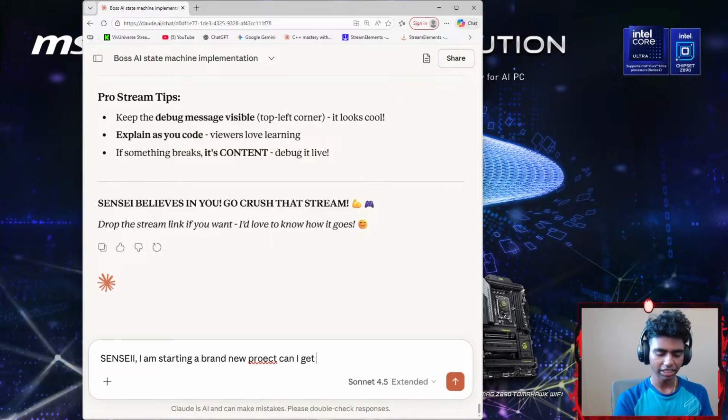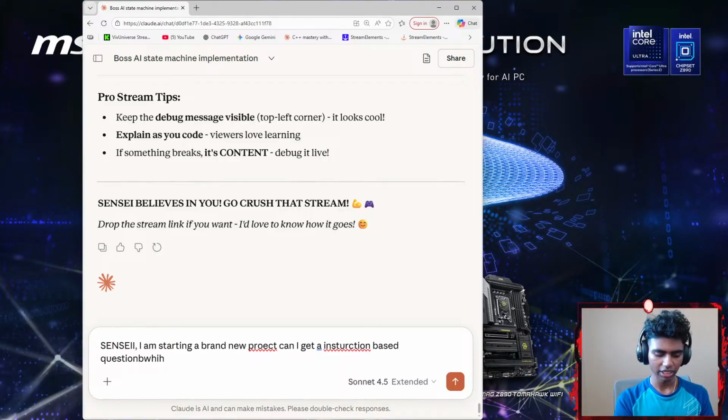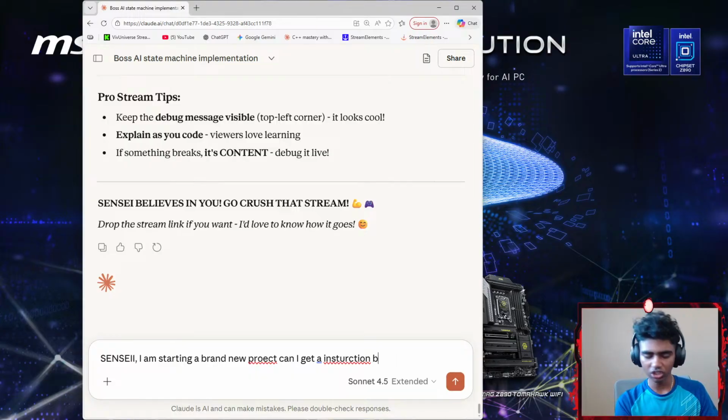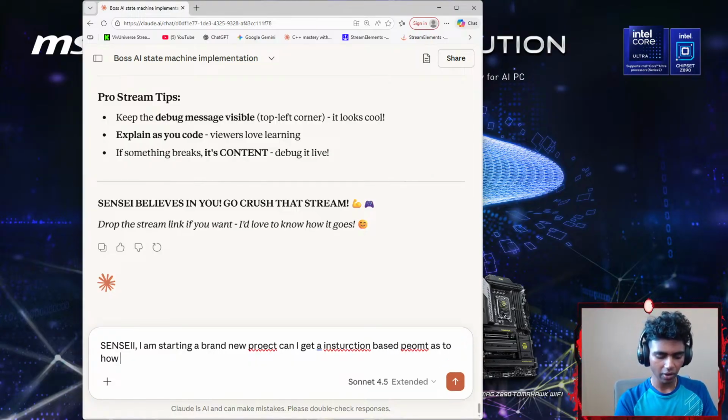Can I get an instruction based prompt as to how I can actually write the enemy logic code?